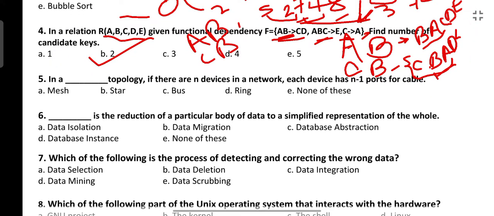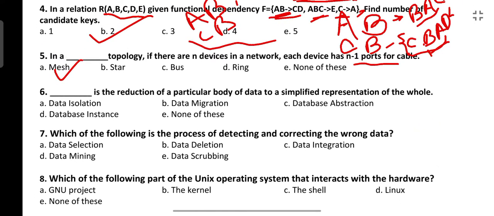In a dash topology, if there are n devices in the network, each device has n-1 ports for cable. So what is this topology? Very simple question. This is mesh topology, because in mesh topology every device is connected to each other. So if there are n devices, n-1 ports would be required.